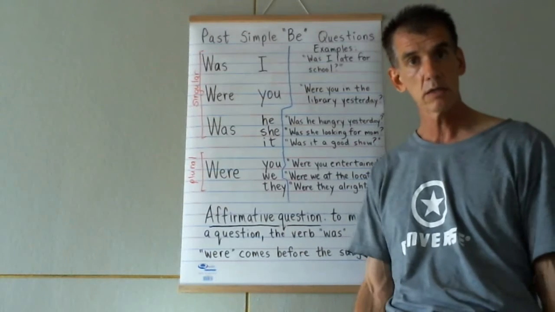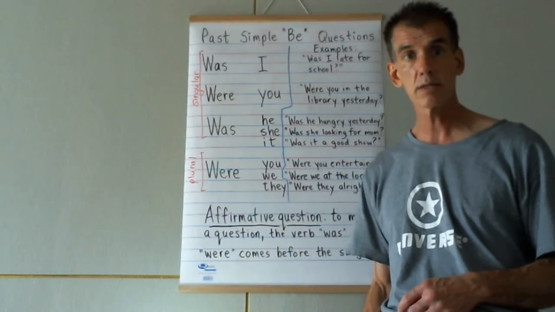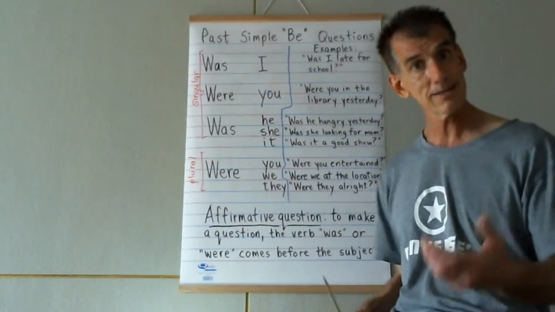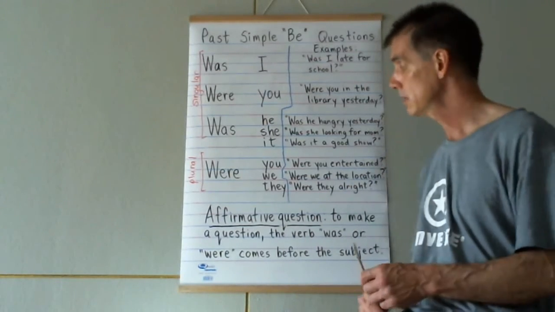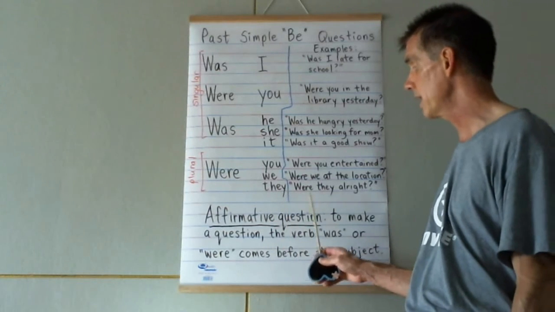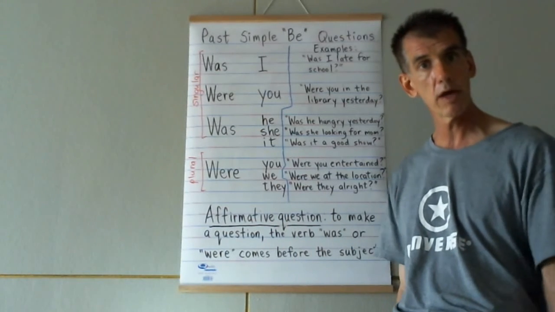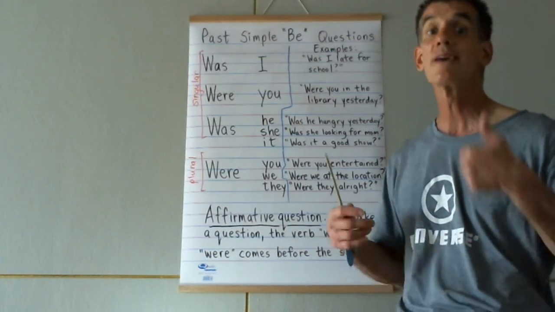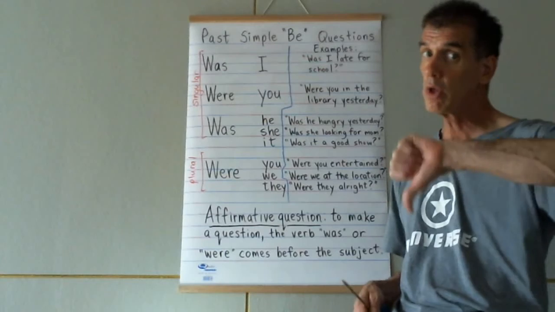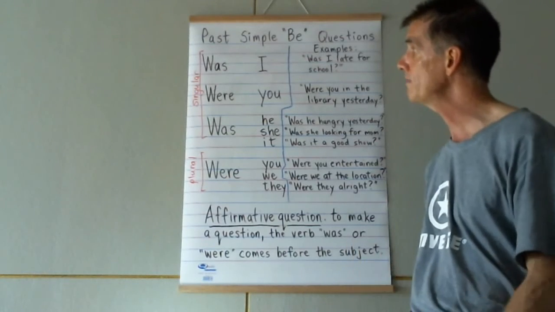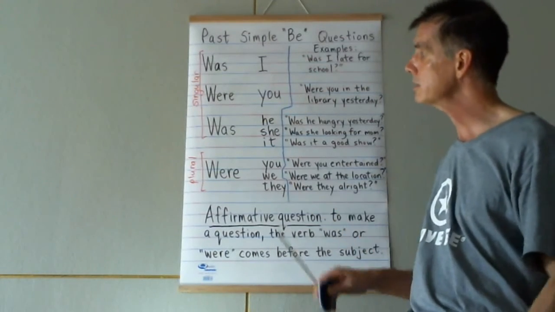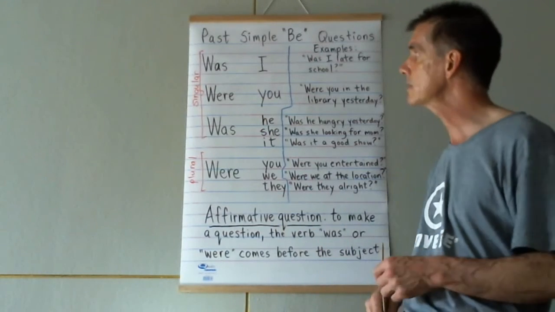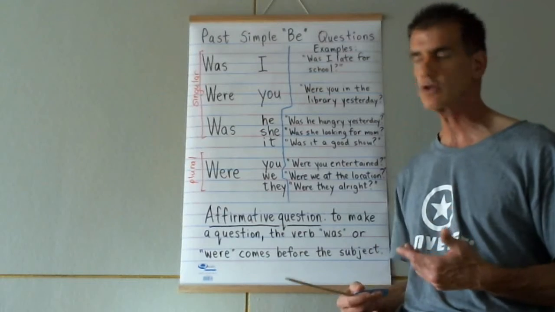Were they all right? Were they in the right place? Were they okay with that? Yes, they were. No, they weren't. It's really as simple as that. Were they going in the right direction? Yes, they were, or no, they weren't. So again, these are pretty straightforward, in the simple past tense be verb questions.